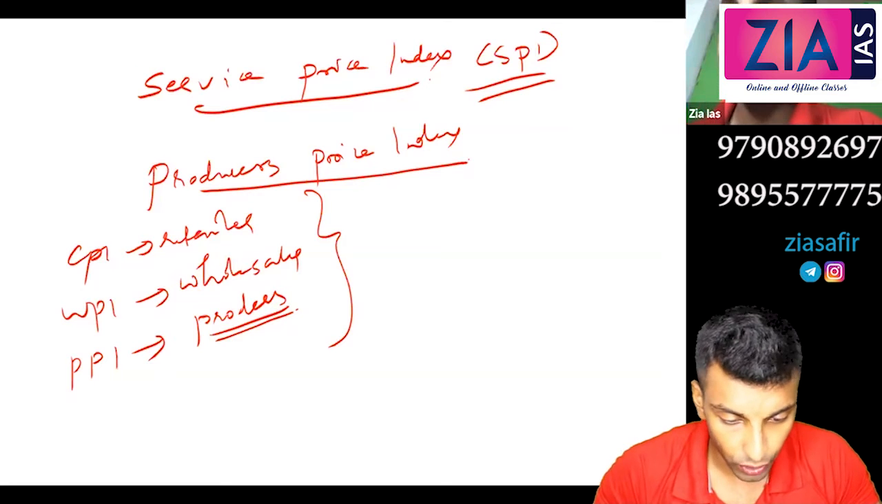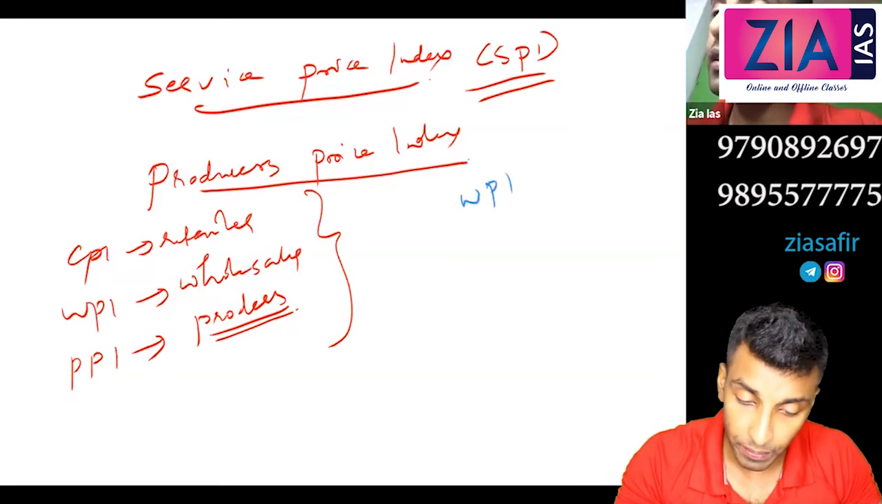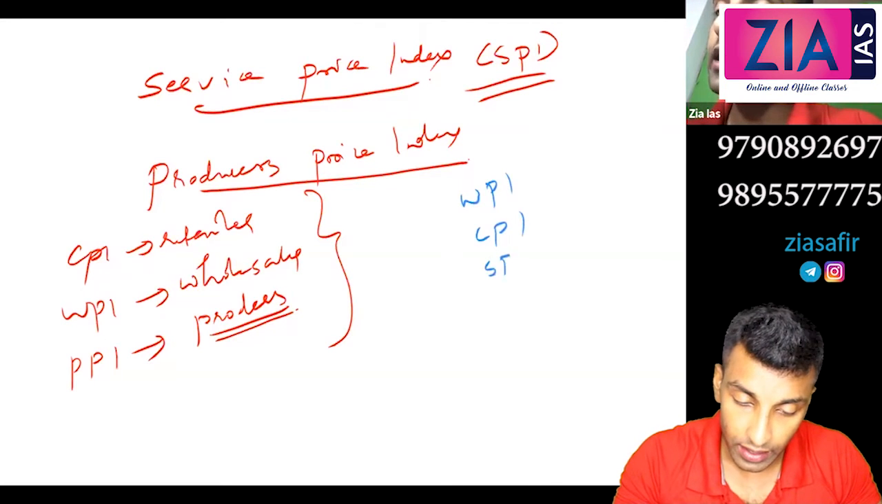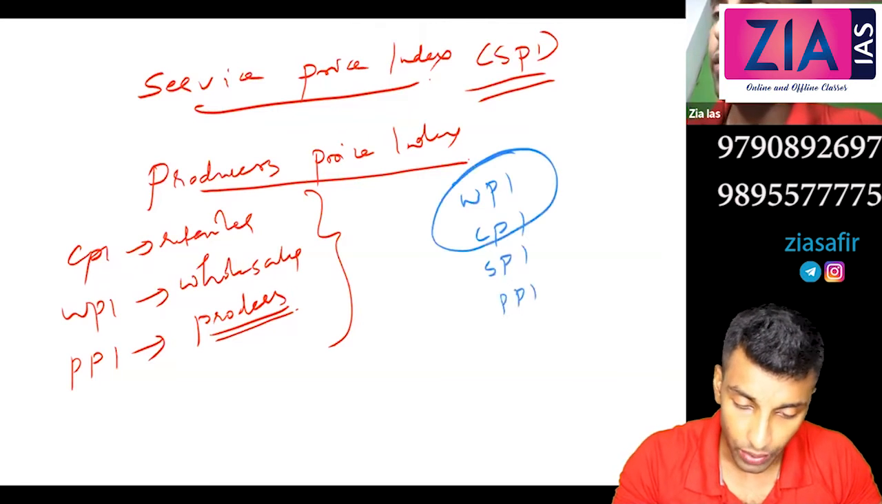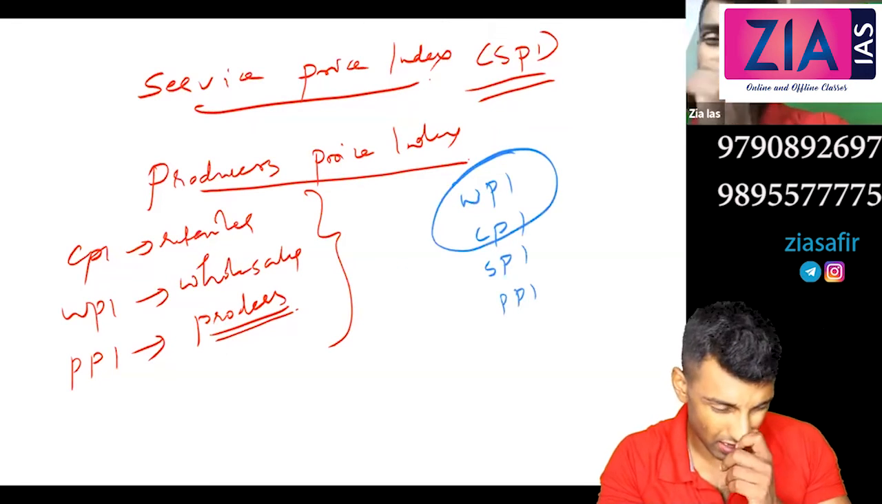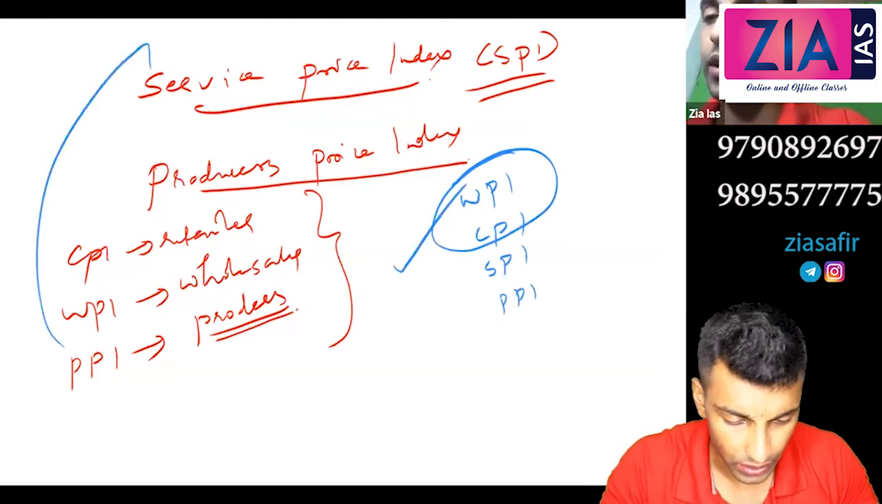So we have discussed 4 different types: WPI, CPI, SPI, PPI. These 2 are more important, so you can expect questions from here, and these 2 are not that important, so we don't want to discuss too much about them.